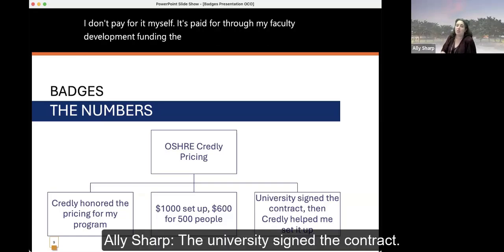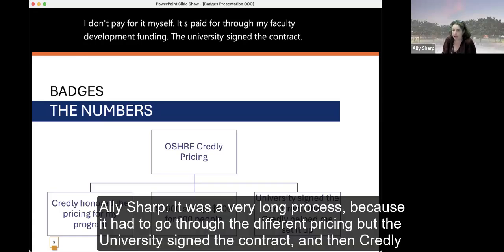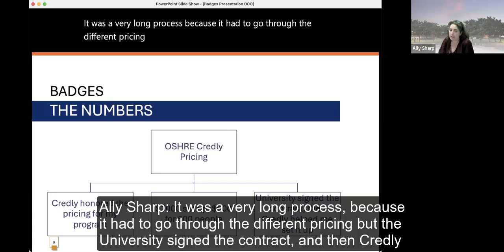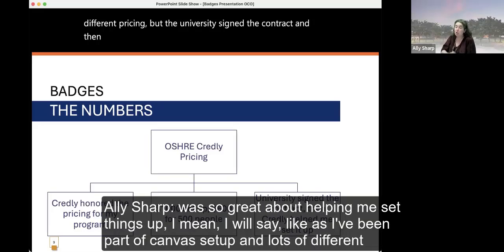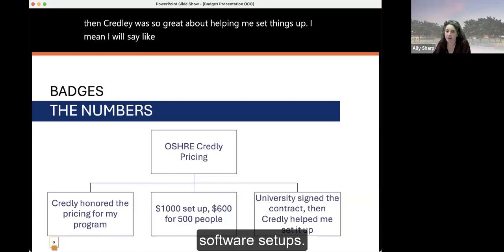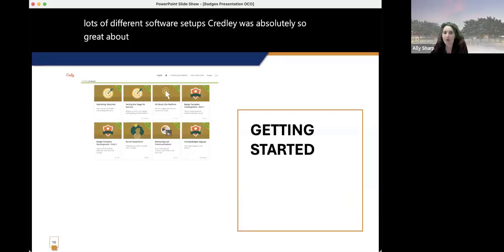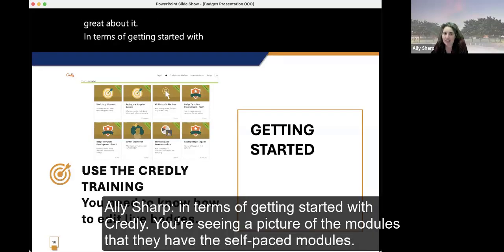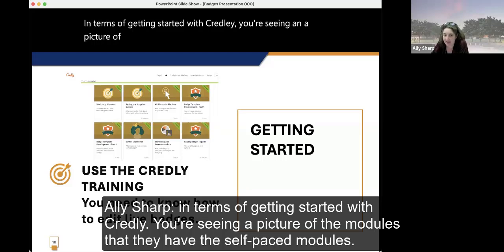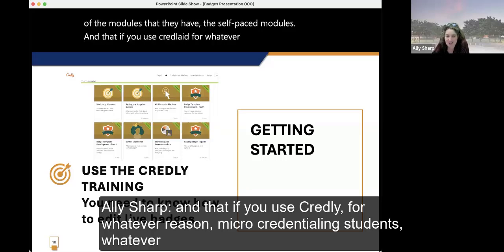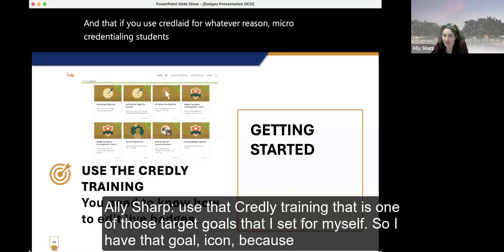The university signed the contract. It was a very long process because it had to go through the different pricing. But the university signed the contract, and then Credly was so great about helping me set things up. I will say, because I've been part of Canvas setup and lots of different software setups, Credly was absolutely so great about it. In terms of getting started with Credly, you're seeing a picture of the modules that they have, the self-paced modules. If you use Credly for whatever reason, micro-credentialing students, whatever, use that Credly training.